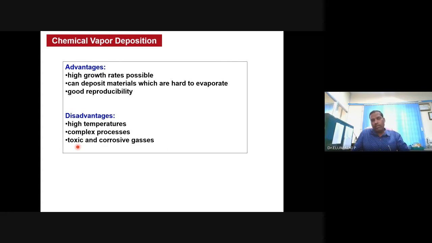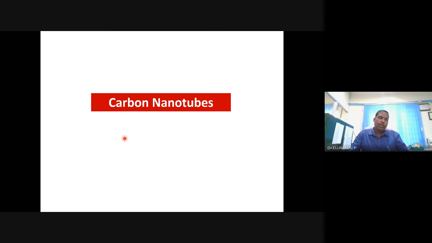And many times, since the precursors used are organic in nature, after the reaction there is an emission of toxic or corrosive gases. Those are disadvantages. But it is very much used to synthesize nanostructured thin films. Thin films of nanomaterials can be made by using chemical vapor deposition or chemical vapor transportation.